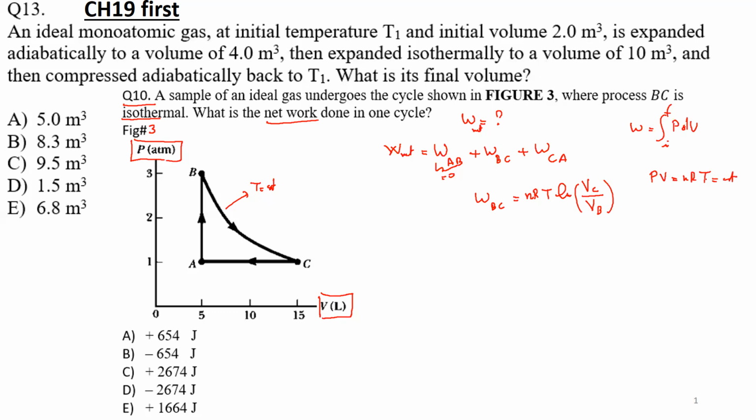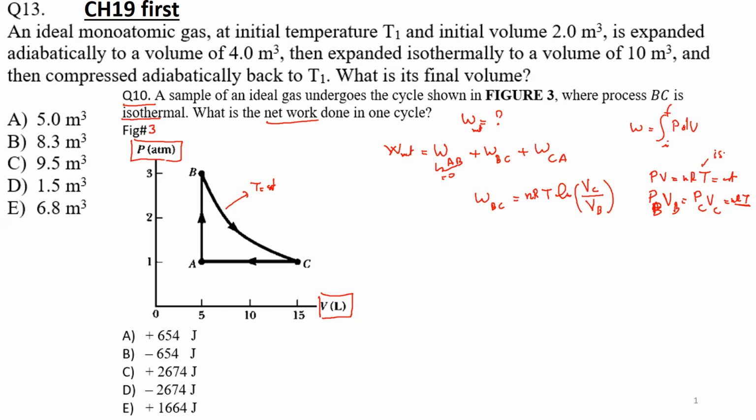So nRT here is just PB VB, which is equal to PC VC, which is equal to nRT. So this nRT here, I can replace by PB VB, which is the same as PC VC because it's the same isotherm.